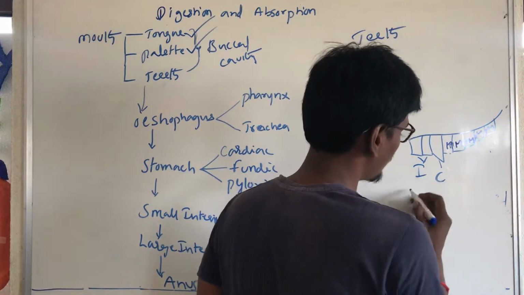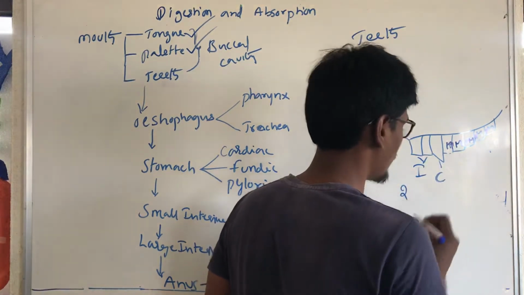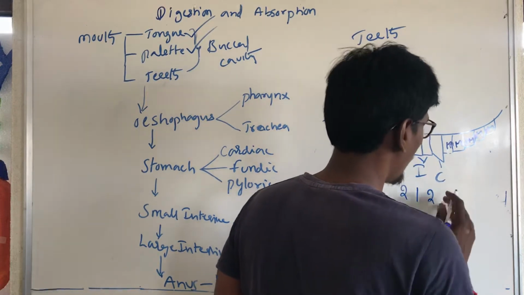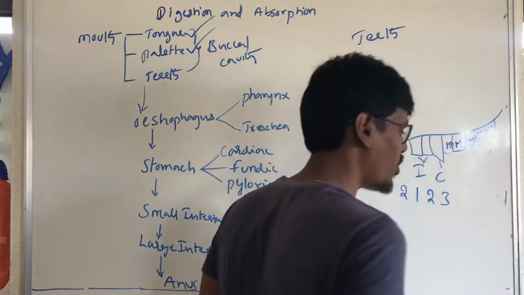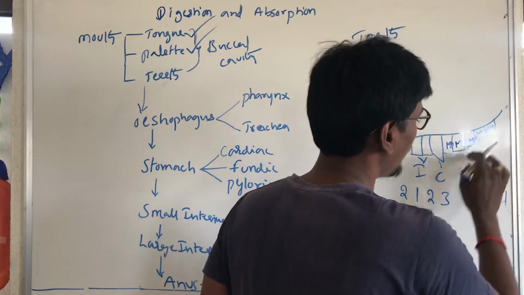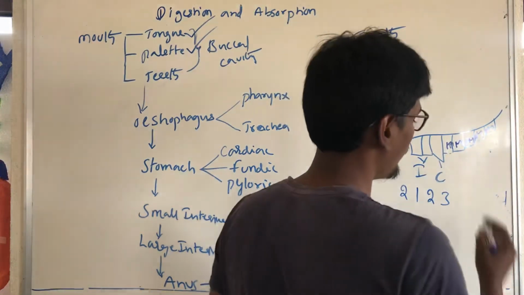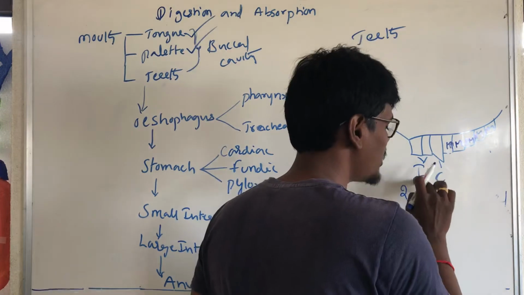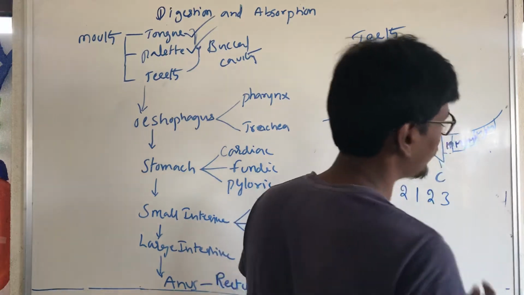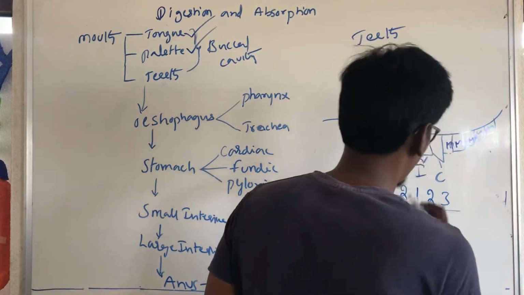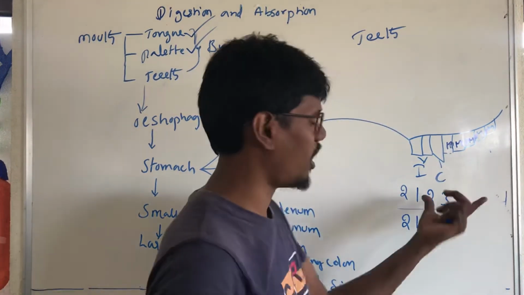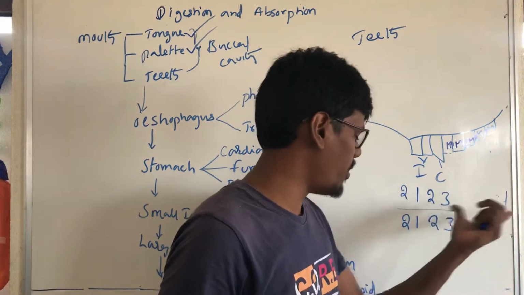How many incisors? Two incisors. How many canines? One canine. How many premolars? Two premolars. How many molars? Three molars. That is two incisors, one canine, two premolars and three molars. That is called 2 1 2 3 by 2 1 2 3.